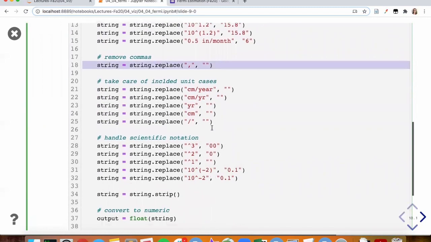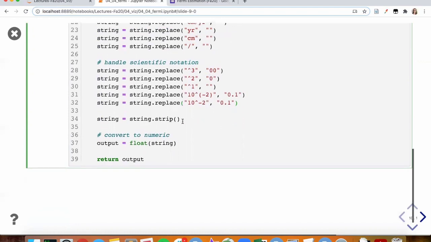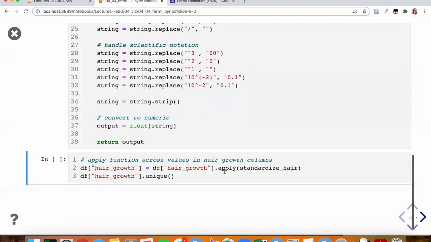And I'm also going to remove commas, then take care of included unit cases. So get rid of when people said centimeter per year or abbreviated year, or just get rid of year and centimeter if it's left over, and any slashes. I'm also then going to handle scientific notation. Anywhere someone said to the third, I'm going to add the 2 zeros to the second, add a single 0, and so on and so forth. Strip off any white space at the end, and then convert that string to a float and return the converted value. So when I define that function, I'm then able to apply it, using apply, to the series of interest, to this hair growth column.